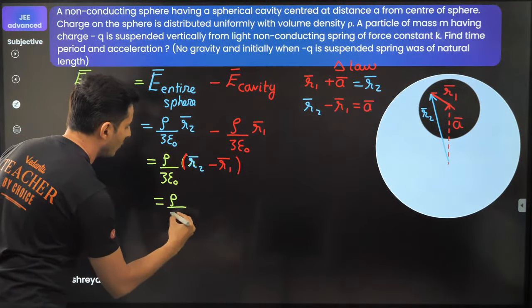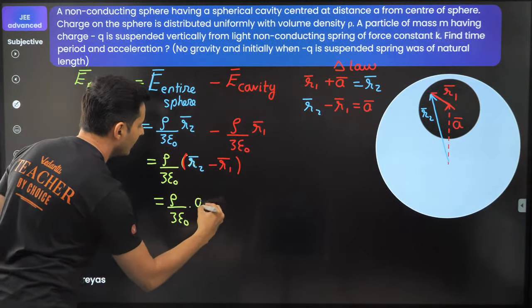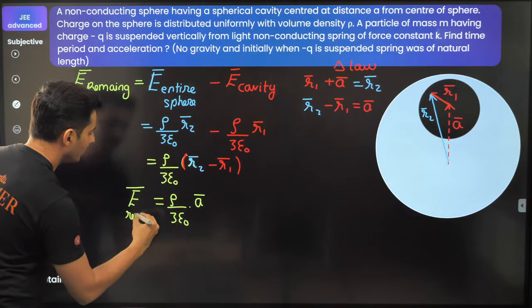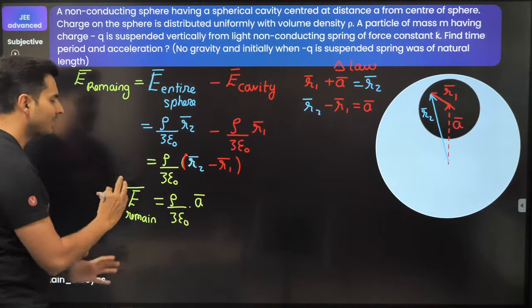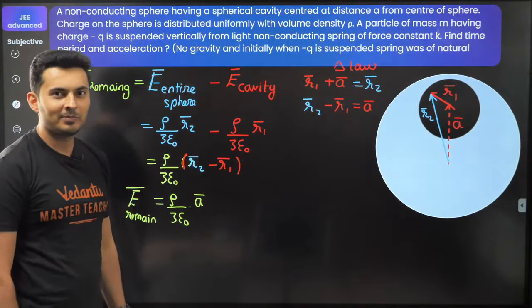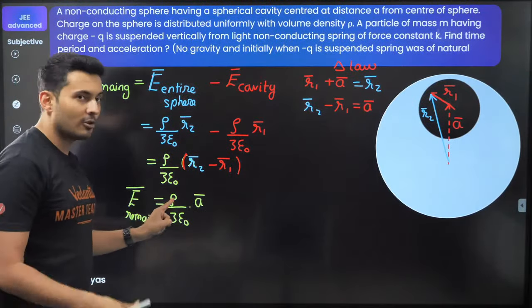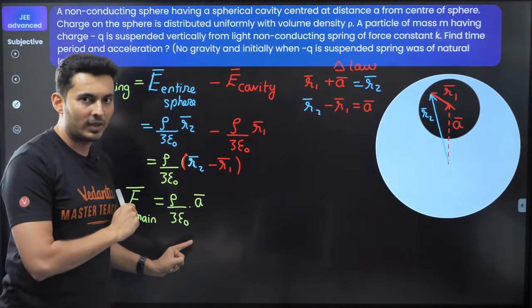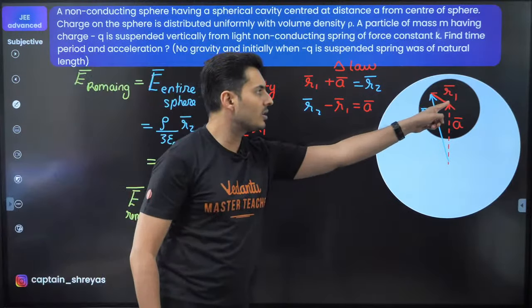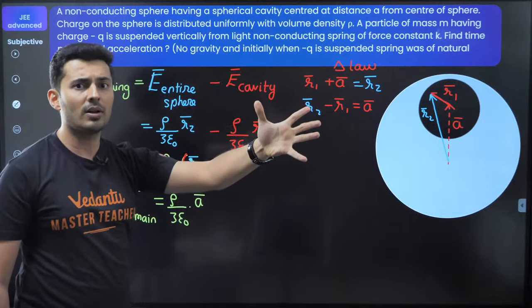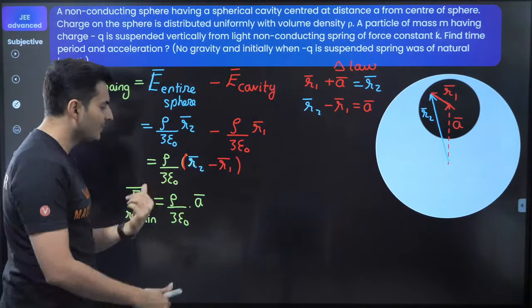I'll get rho by 3 epsilon naught times A vector, which is the electric field due to the remaining part. Now this is the best part of the problem. Most of the calculations are done, because rho is a constant, 3 is a constant, epsilon naught is a constant. A is the distance of the cavity center from the center of the big sphere, which is also a constant. The entire thing is a constant.